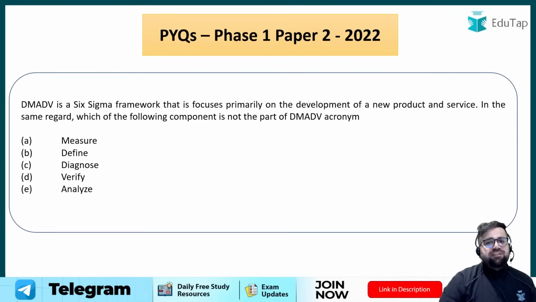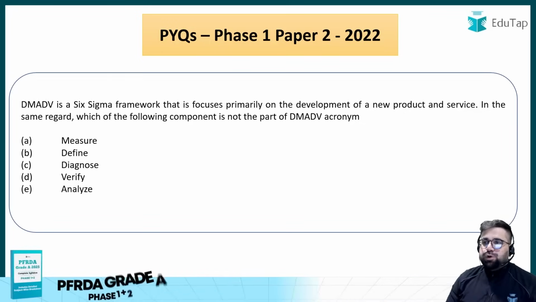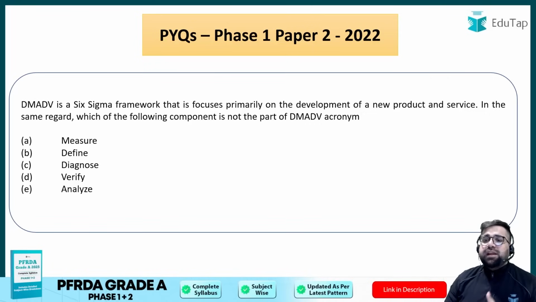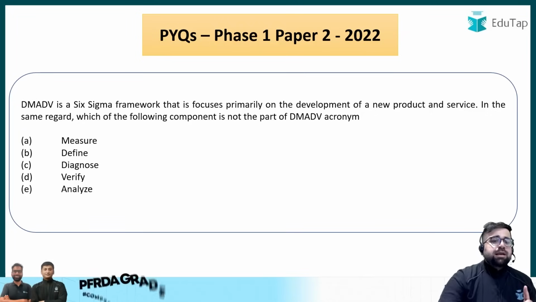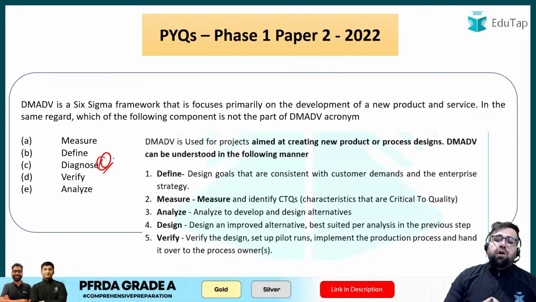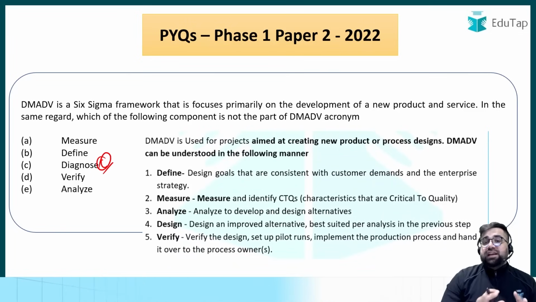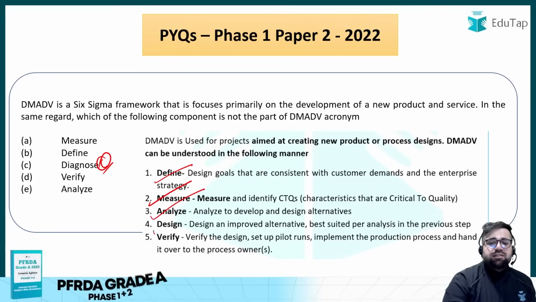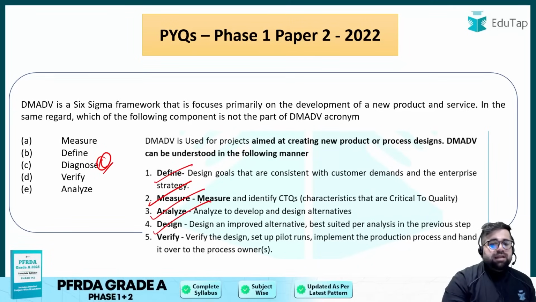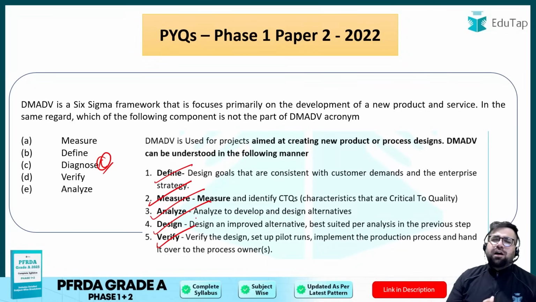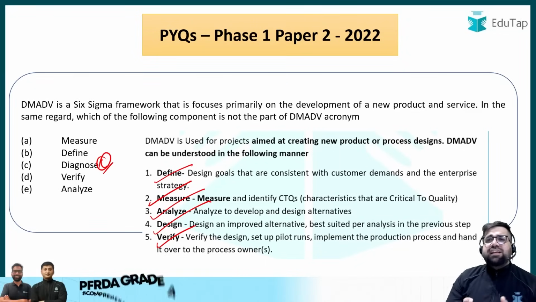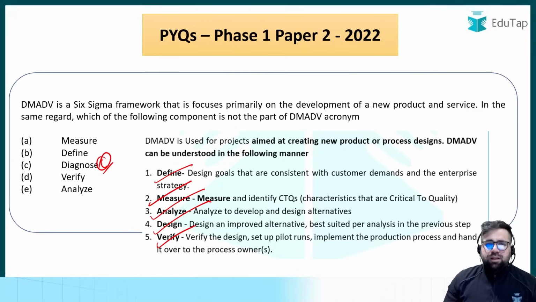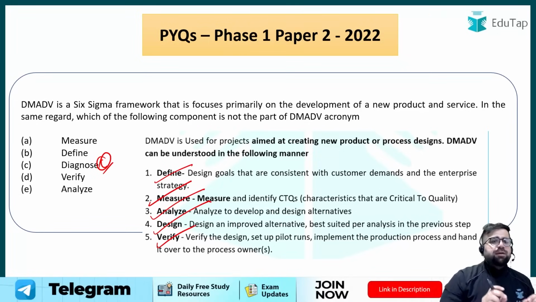DMADV is a Six Sigma framework that focuses on quality in new products and services. In the same regard, which of the following is not part of DMADV? Diagnosis. Option C is not part of DMADV. D stands for define, M stands for measure, A stands for analyze, D again stands for design, and V stands for verify. This is the short form for DMADV, which comes under Six Sigma, a technique which you use for quality. Diagnosis is not part of DMADV.